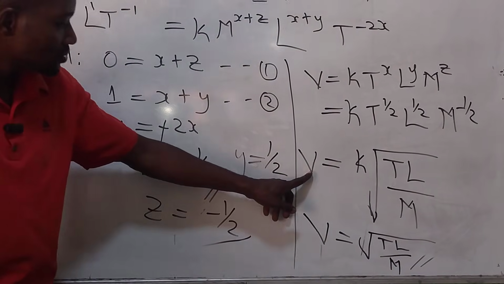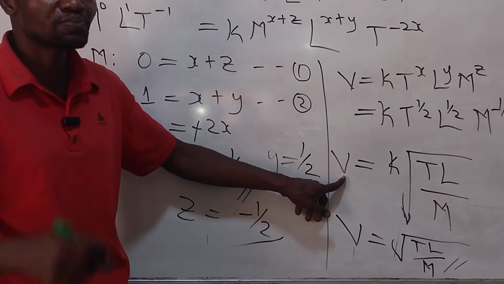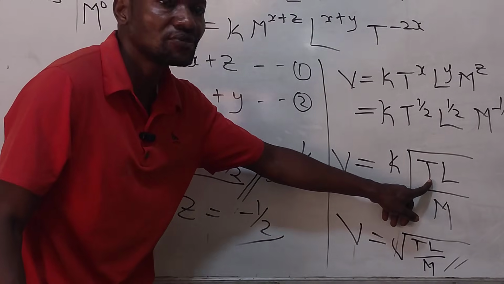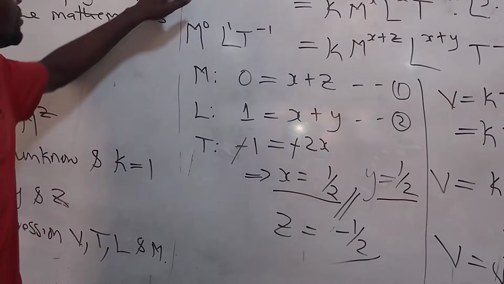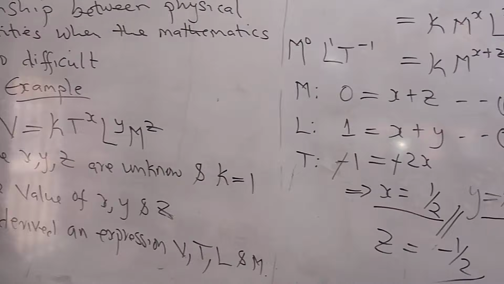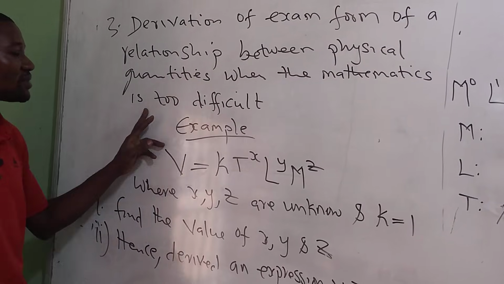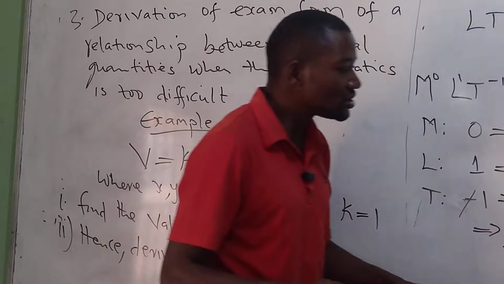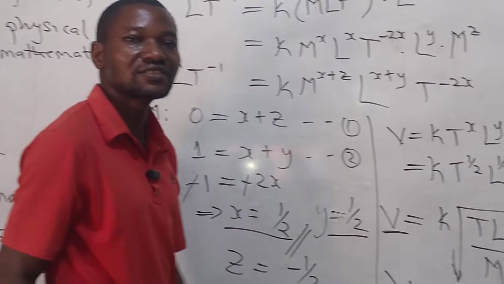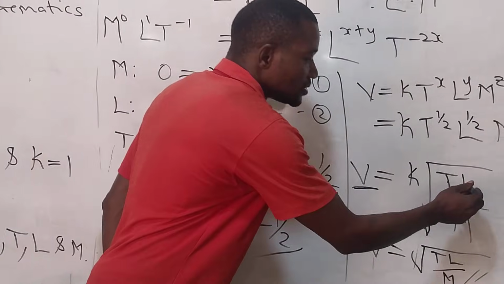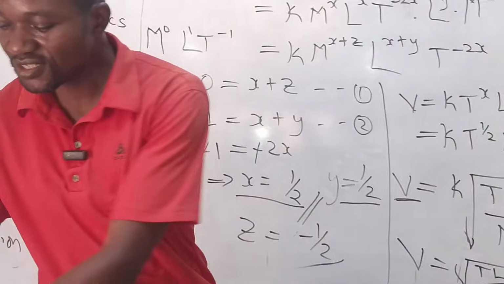And this gives us the relationship between velocity of a vibrating string to the tension, the force applied, the length of the string, and the mass. So through the use of dimensional analysis, like we say, we use it to derive the exact form of relationship between physical quantity when the mathematics is too difficult. So through dimensional analysis, we have gotten the relationship between the velocity of a vibrating stretched string to the tension, the length, and the mass of the string. The k is the spring constant.